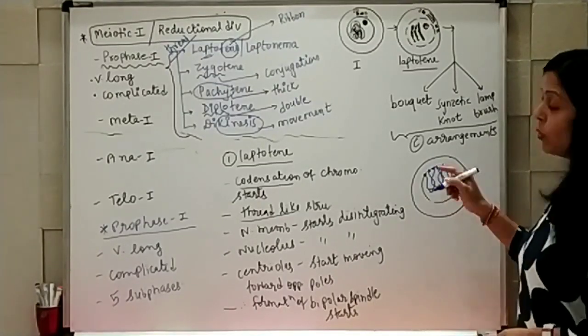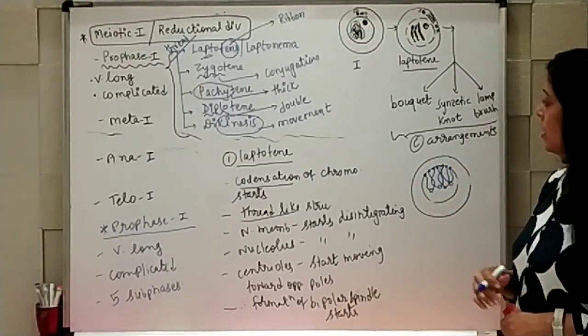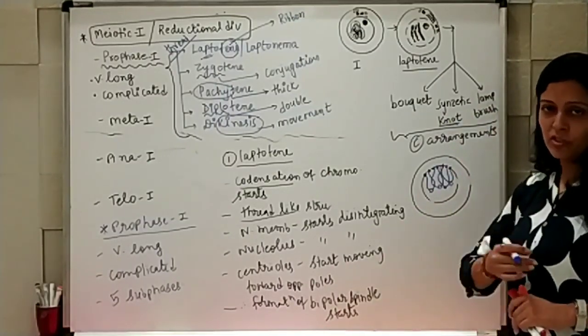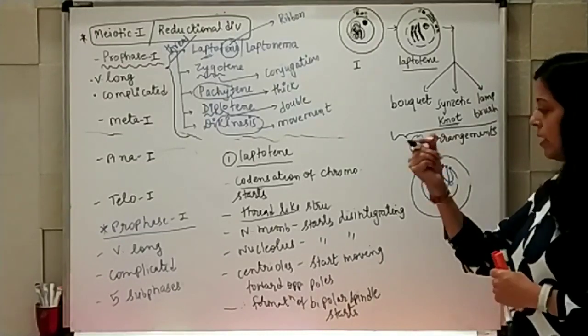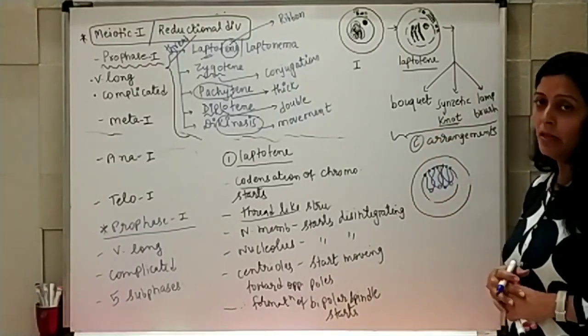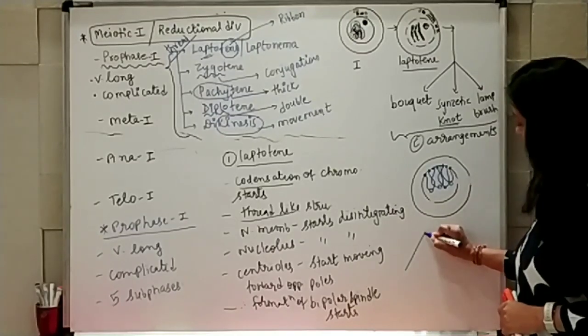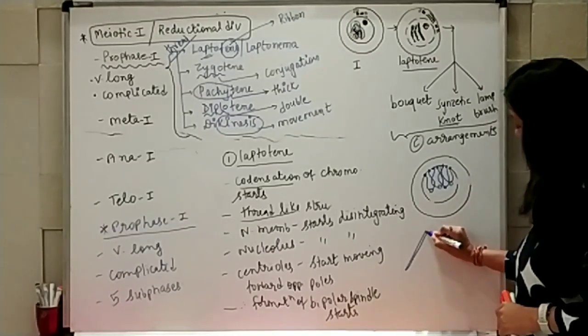So they are giving you bouquet-like structure. Maybe synaptic knot-like structure means again thick structure, knot formation like granular structure will be formed, or maybe lampbrush, like this brush you have here, and then this is brush-like structure.